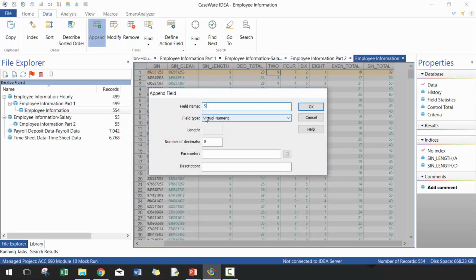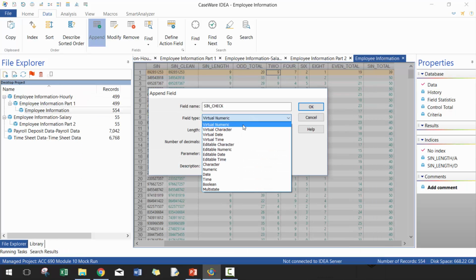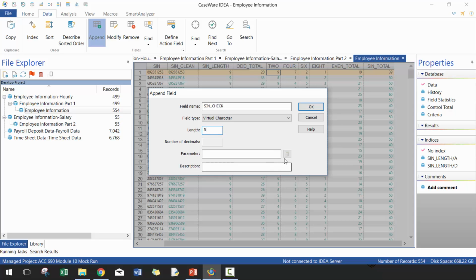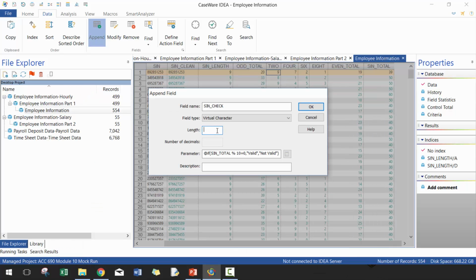And the last thing I'm going to do here is the sin check. And I'm going to do an if statement. Actually, before I do that, I should change it to a virtual character. I'm going to put this as 5. I'm going to say if sin total, and I'm going to use this function called modulus, is equal to 0, which means it's perfectly divisible, I'm going to call that valid. And then otherwise I'm going to call it not valid. Actually, to change the length of this field, let's change this to 10 because not valid is more than 5.